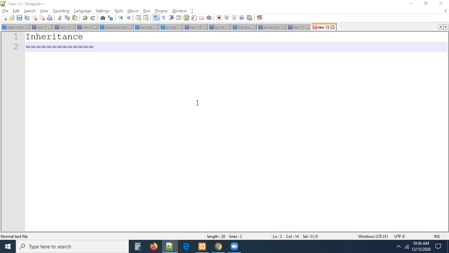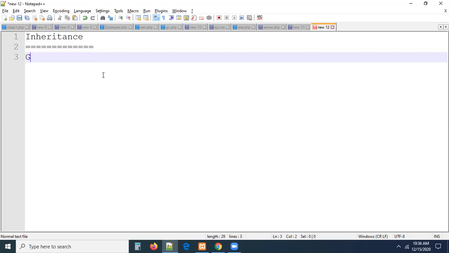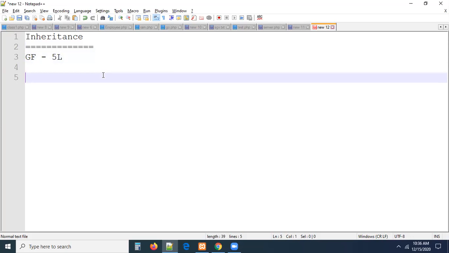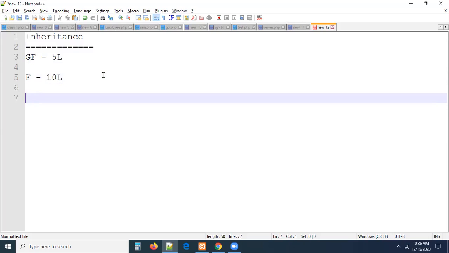So, for example, guys, I simply want to tell you one equation here. My grandfather has 5 lakhs of rupees. My father has 10 lakhs of rupees, let us assume. So as a child, how much money do I have? Automatically it will become 15 lakhs. How does it become 15 lakhs as a child?